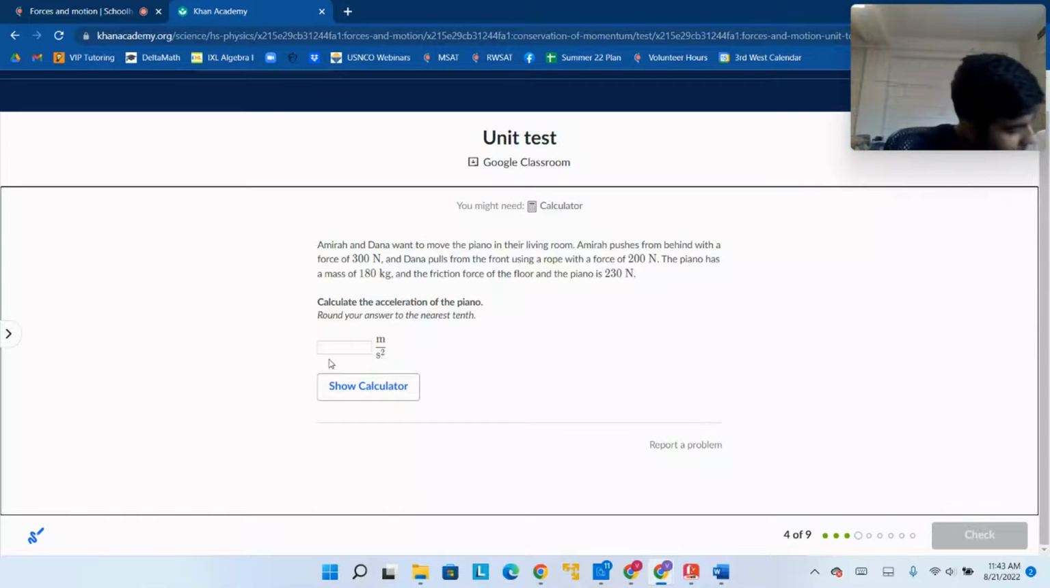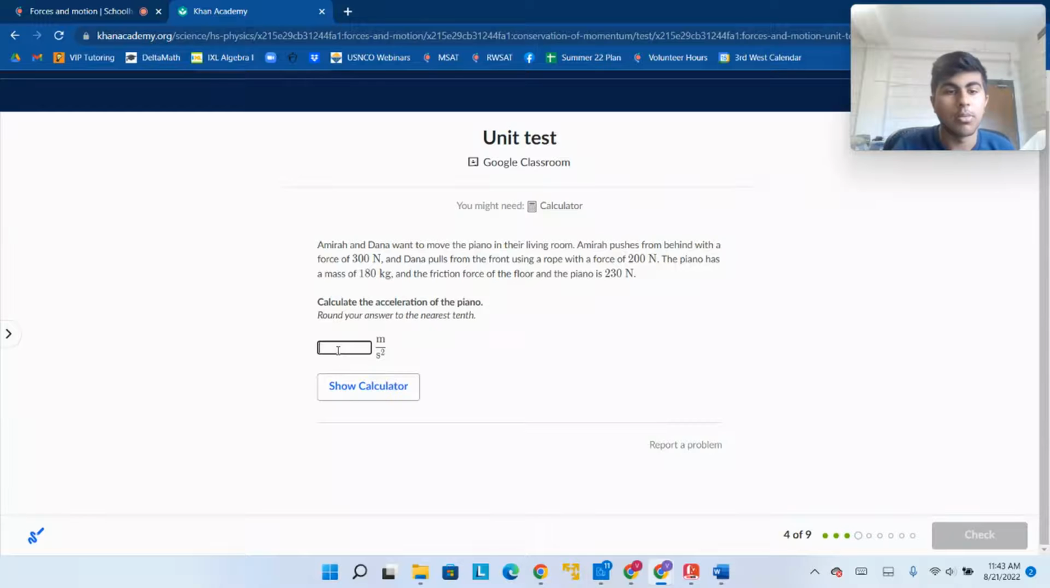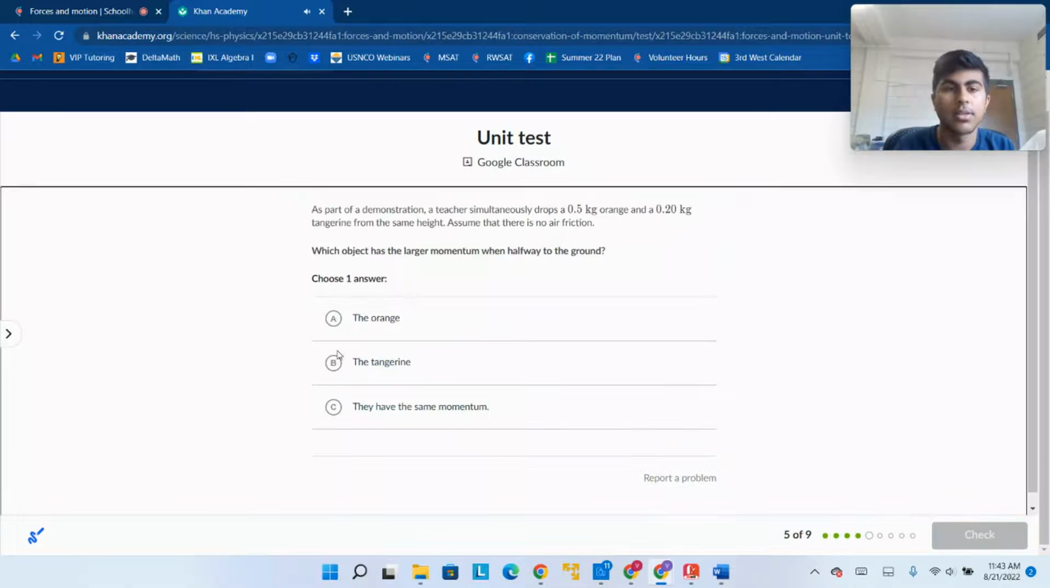Well, 500 newtons to the right minus 230 newtons to the left is going to be 270 newtons as a net force, divided by 180 kilograms. Force over mass equals acceleration. It's going to give me 1.5 meters per second squared. And we can keep going to the next question.